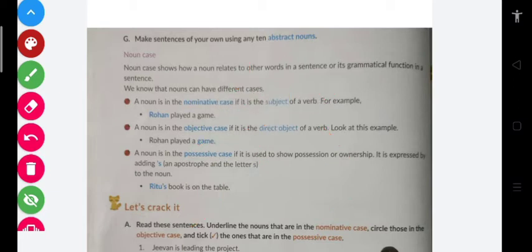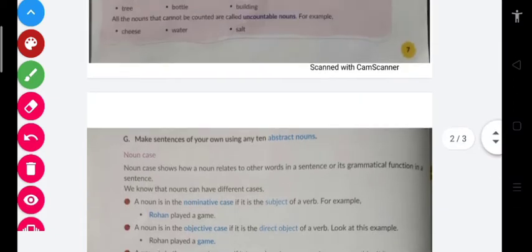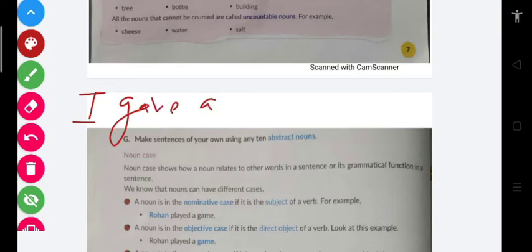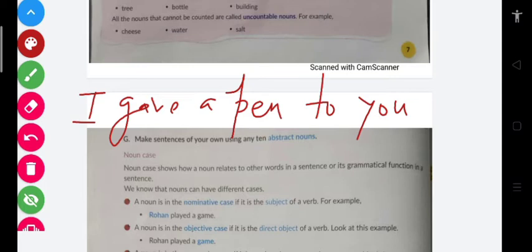Let's say that I gave a pen to you, or if not you, then say Ravi.